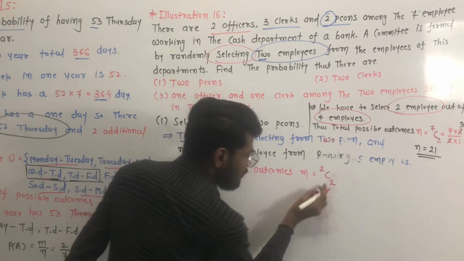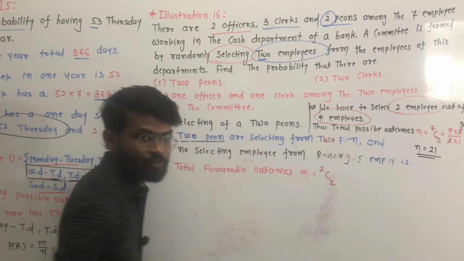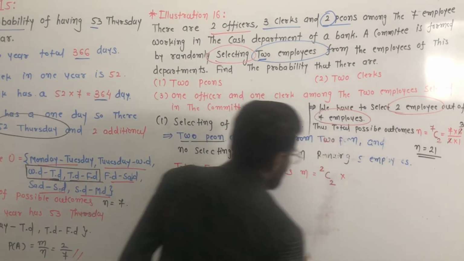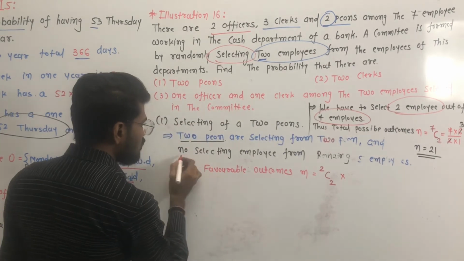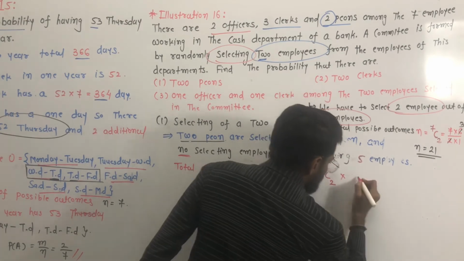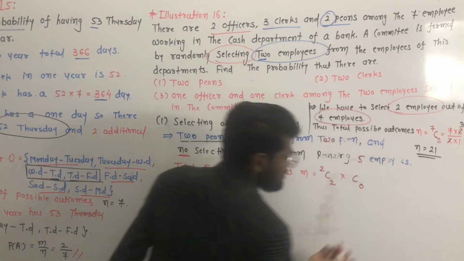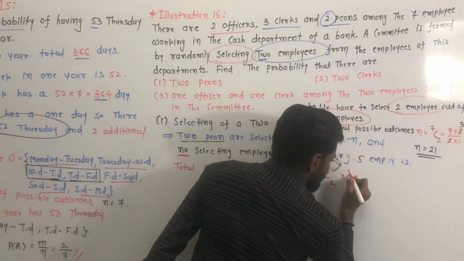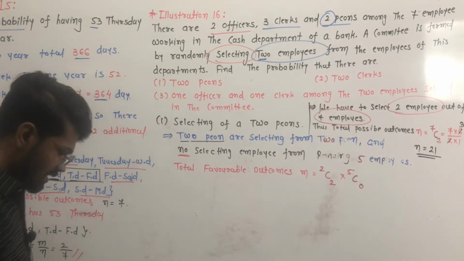What is the meaning? We have to select 2 peons out of 2 peons. Clear? And multiply by: we have to select no employee from the 5 employees. So we have to select no employee, meaning 0 employees, from the 5 employees. Clear? Understood?